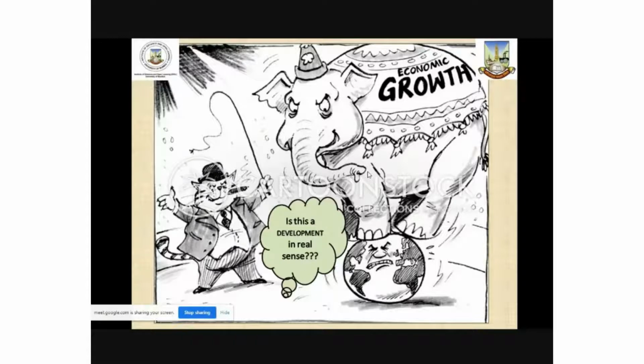Because economic growth will progress a society economically, but what about health of the people? I mean, in the recent times, since we have been suffering from COVID-19 pandemic, we have realized that economic progress or economic prosperity alone may not be able to satisfy all our needs.